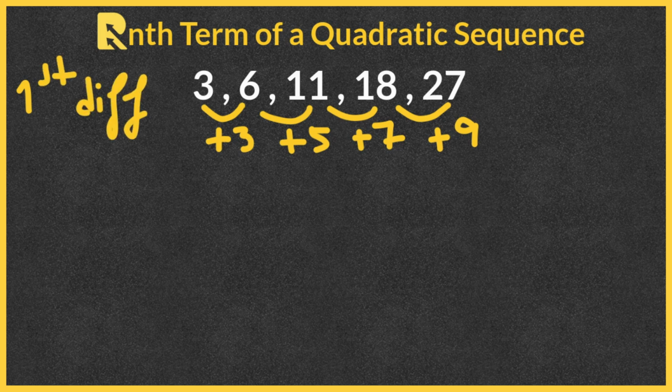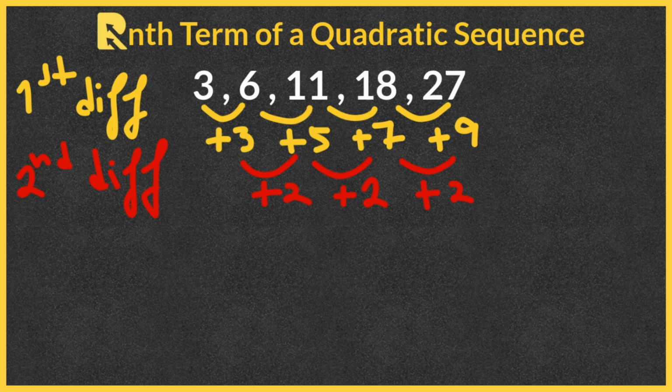We noticed that when it was a linear sequence, we had the same difference each time. However, in a quadratic sequence, the first difference will not be the same. So we need to find the second difference. From 3 to 5, we add 2. From 5 to 7, we need to add 2. And from 7 to 9, we add 2 again. This is the second difference.